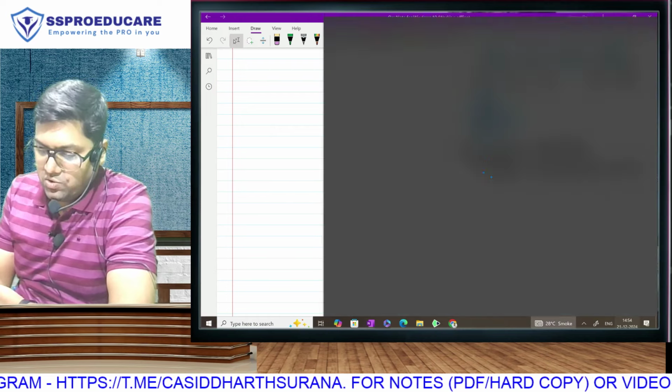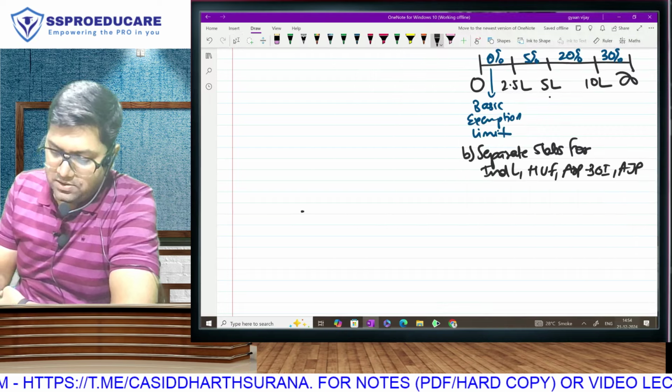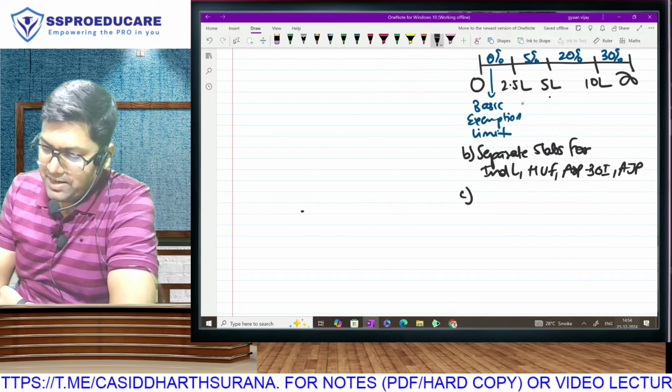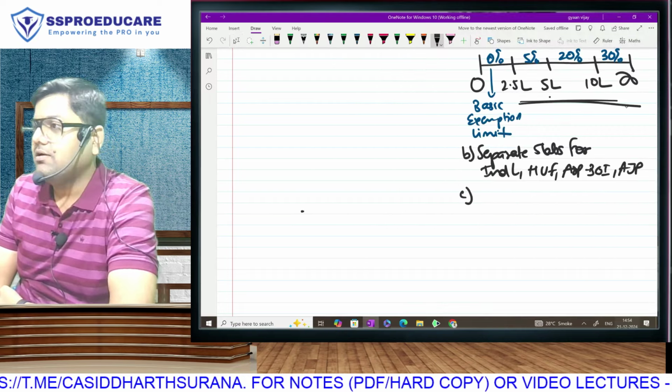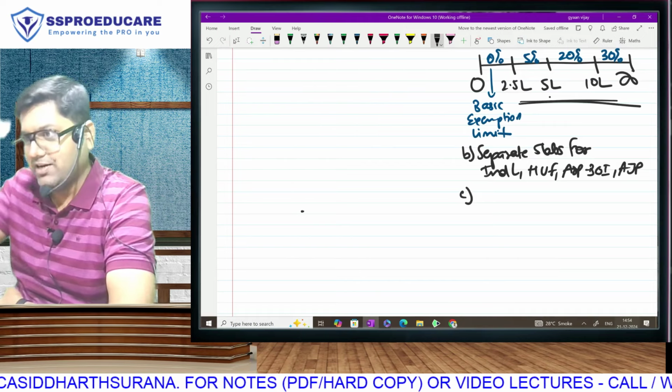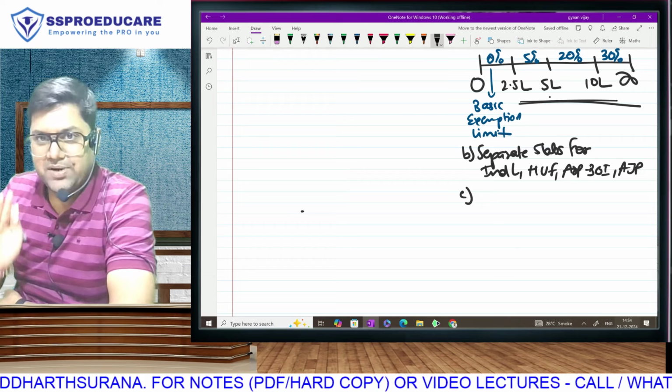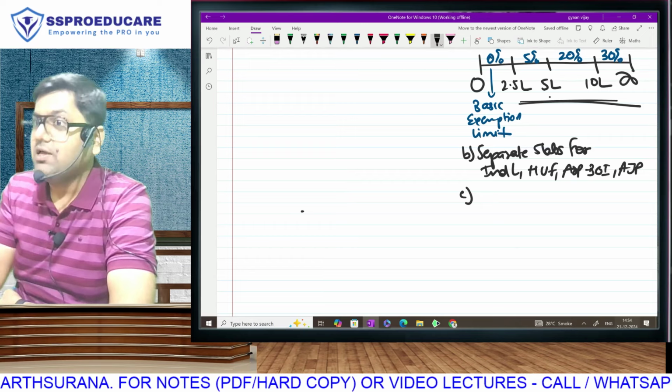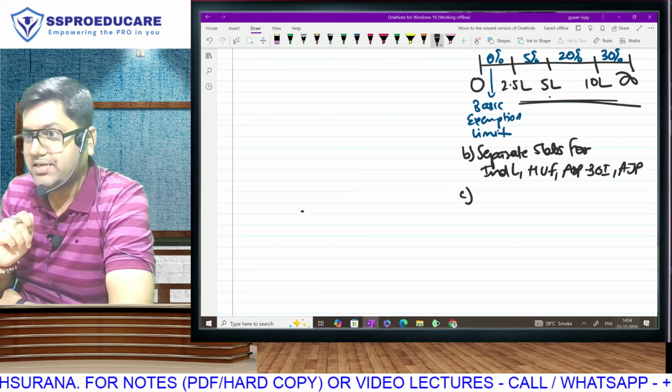In fact, you should also know the slabs: 0, 5, 20, 30. As your income increases, your rate will increase. Therefore, we divert our upper side income. Separate slabs for individual, separate for HUF. Now we also understand why HUF is a tax evasion tool.